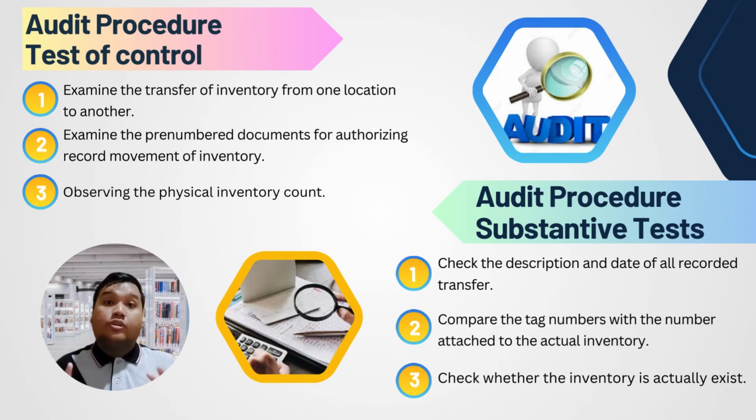Next, we must do a test of control. Firstly, we must examine the transfer of inventory from one location to another and examine the pre-numbered documents for authorizing the recorded movement of inventory, and observe the physical inventory count. For the substantive test, check the description and date of all recorded transfers, compare the tag number with the number attached to the actual inventory, and check whether the inventory actually exists.